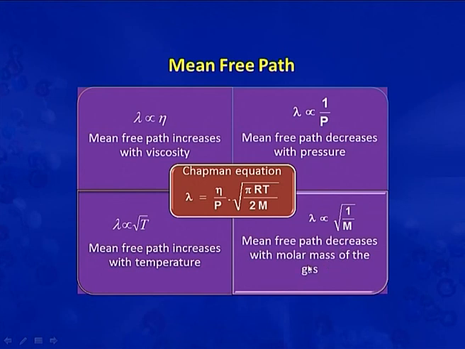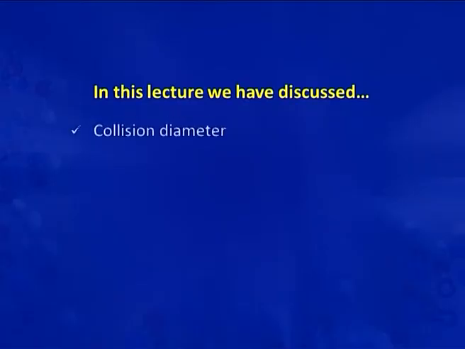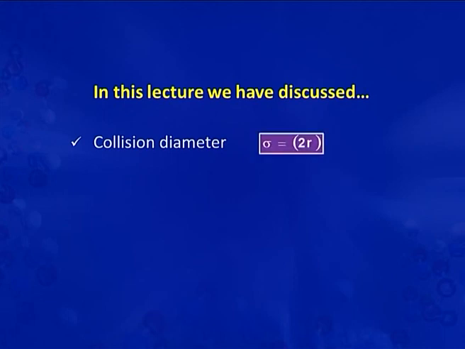So, viewers, in this lecture we have discussed the collision properties of gaseous molecules, like collision diameter. It is represented by sigma, sigma is equal to 2r. Then we discussed the collision frequency.